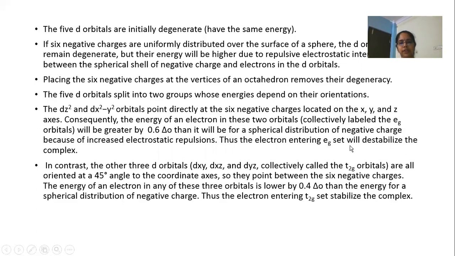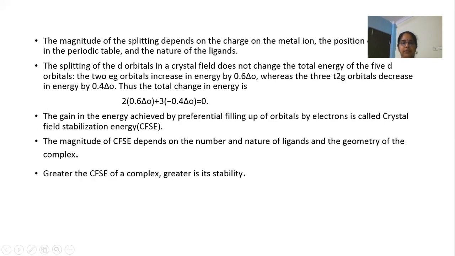So the electron entering the eg set will destabilize the complex, right? Whereas the other 3 d orbitals, which are not in the path of the ligands, undergo less repulsion, and the energy of those orbitals lowers by 0.4 delta O units, and the electron entering the t2g set will stabilize the complex. That is the crystal field splitting in octahedron.